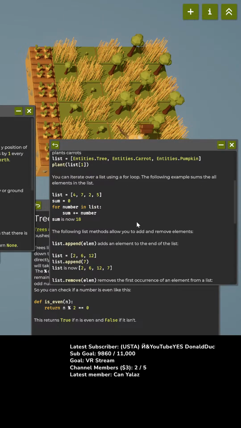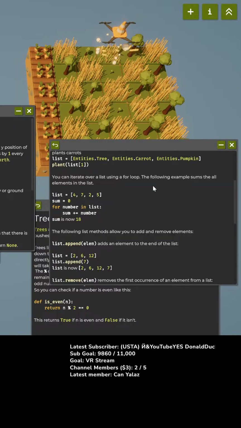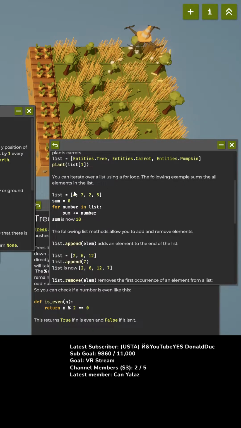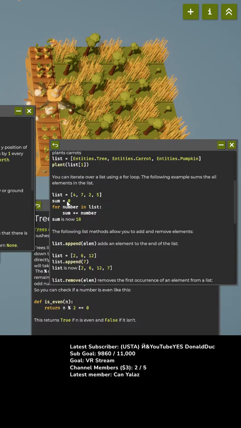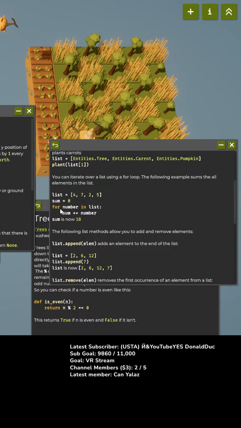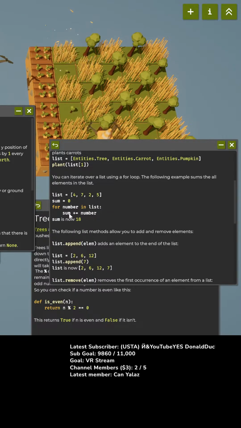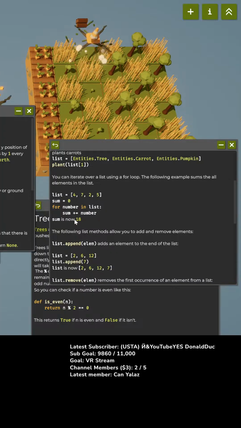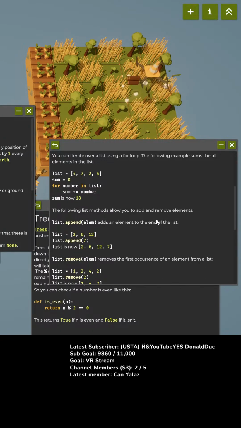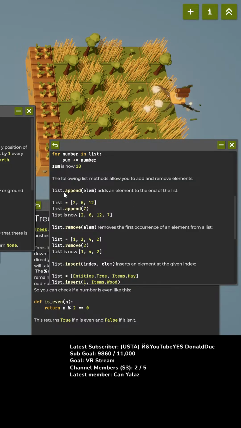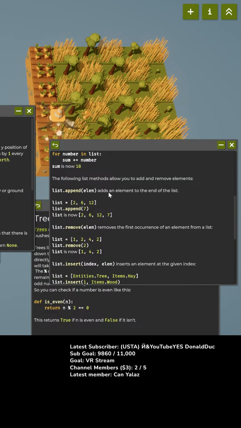I can iterate over the list using a for loop. Following example sums all the elements in the list. Sum 0. For number in list, sum plus equals number. Okay. I can add and remove elements. List.append, so I can add stuff to the list.